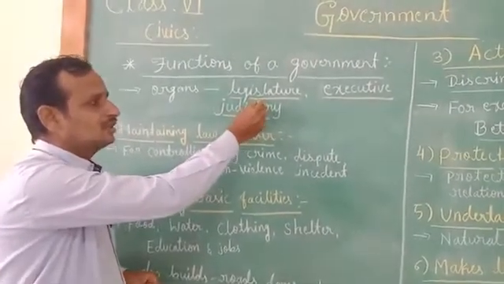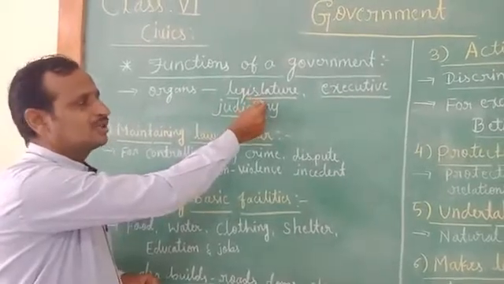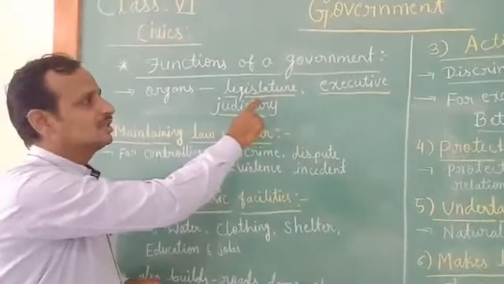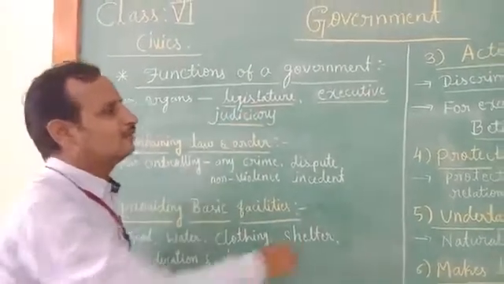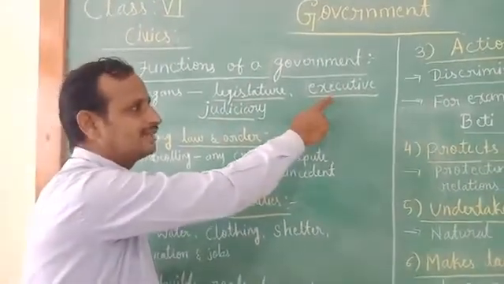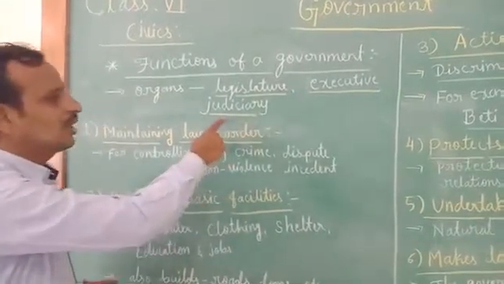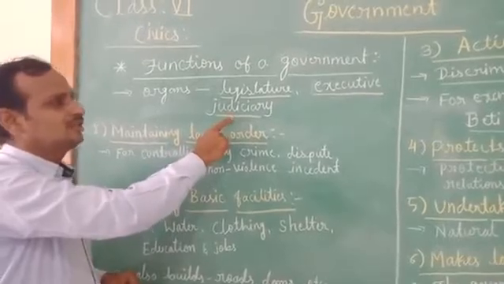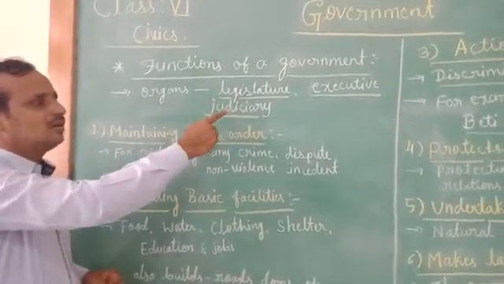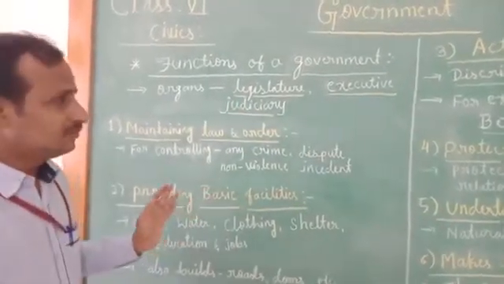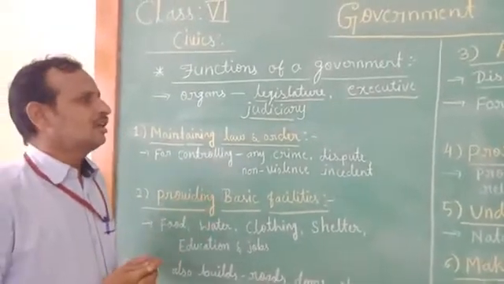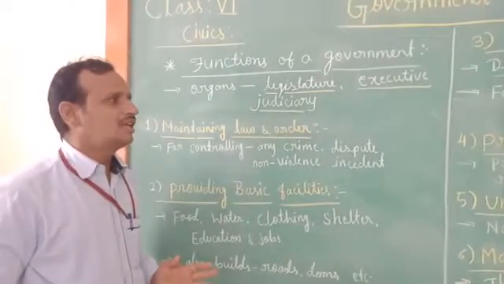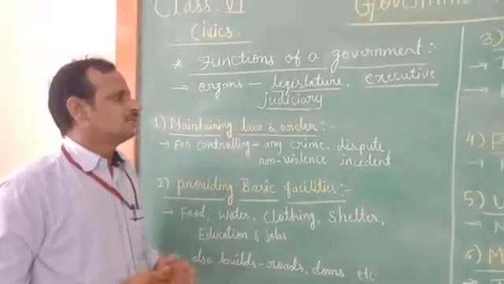Rajya Sabha and Lok Sabha come under legislature, and Prime Minister and President come under executive, and Supreme Court and High Court judges come under judiciary. Through these organs, government functions in various ways, and the various functions of the government affect our daily life in many ways.